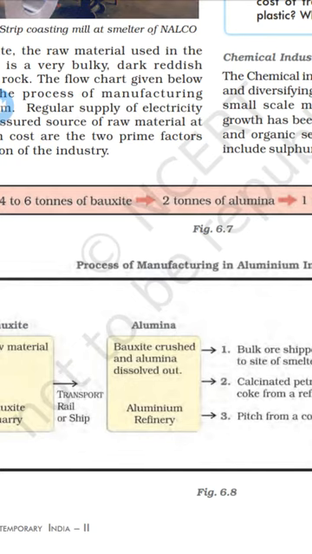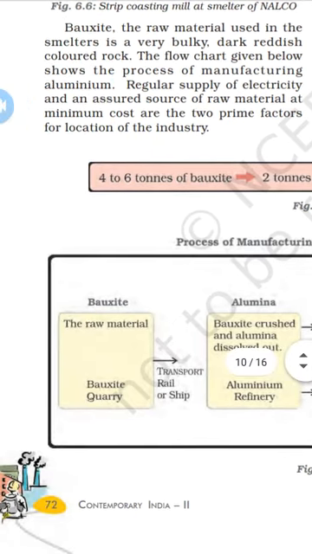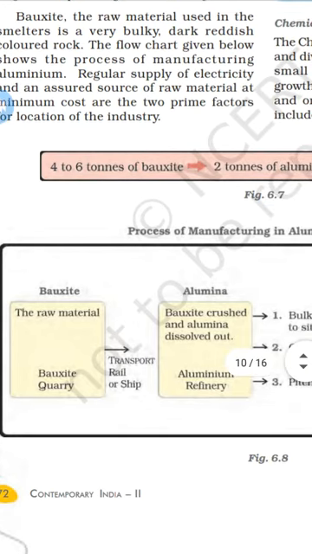When they extract the bauxite ore, that raw material, it is called a bauxite quarry, where they extract the ore or raw material of a particular metal.